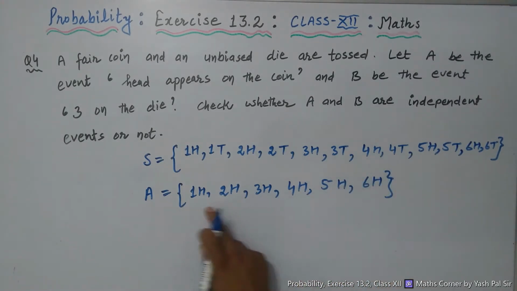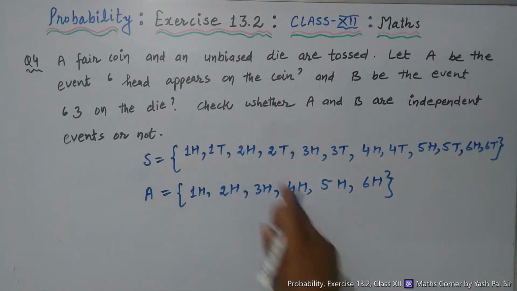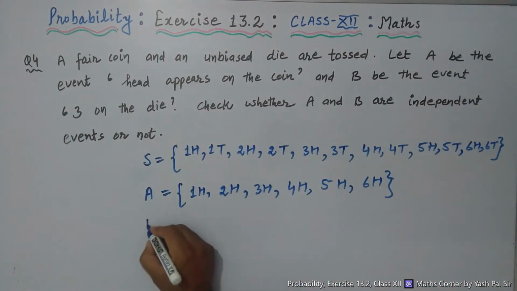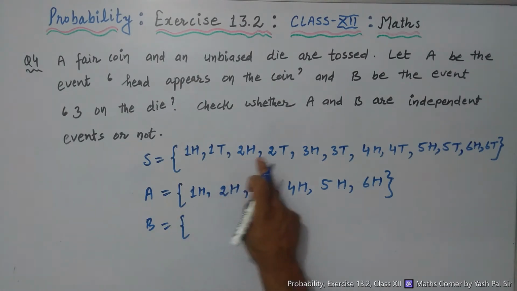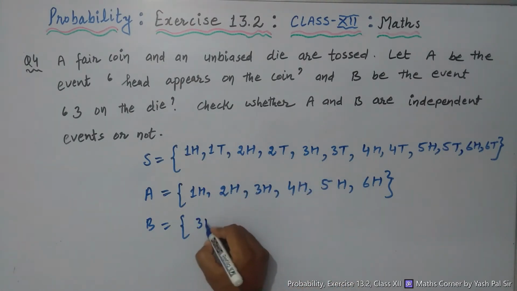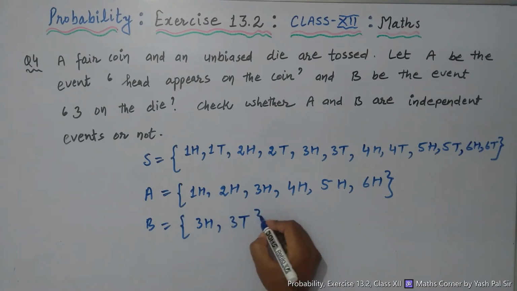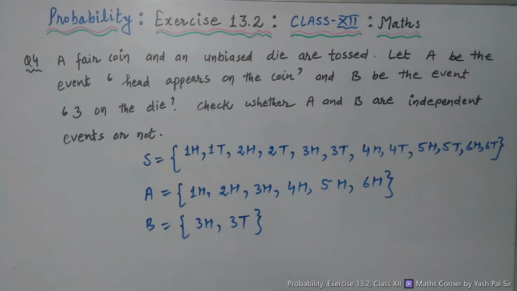All these outcomes together are the members of set A. What is event B? B is the event 3 on the die. That is, B contains elements 3H or 3T. Right? Now let us discuss whether A and B are independent or not.